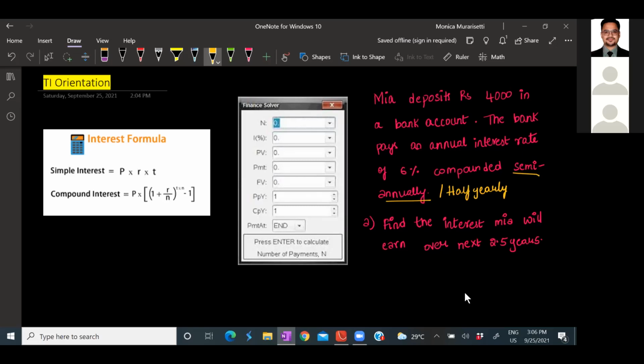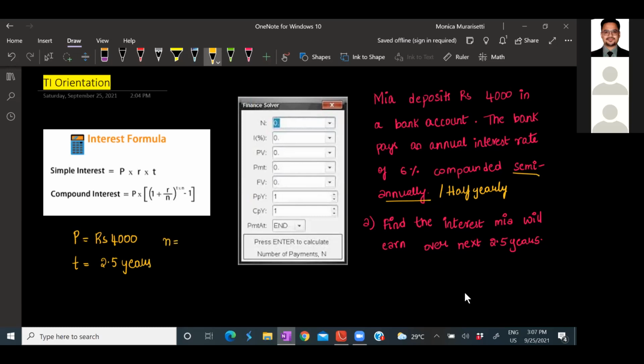So from this question, what can we observe? We can observe that the principal value is how much? It is rupees 4,000, right? And what else can we observe? T value. What is the T value here? 2.5 years.